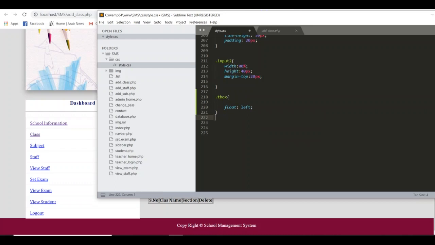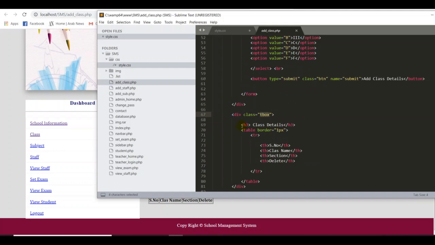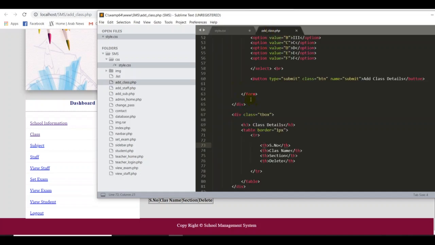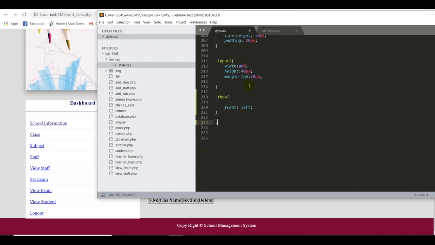Then I want to give some more design. So go back to my class.php. I want to give some table style and table header and table row, something like that. So okay, let's give some design for it. Okay, first thing is inside the tbox, for example, if you go back here, tbox, this is my class. Inside that we have a table, we have a table row, and we have a table head, something like that. So we have to give some design for this one, okay? So first thing is dot tbox, okay? After that, this one is very easy.